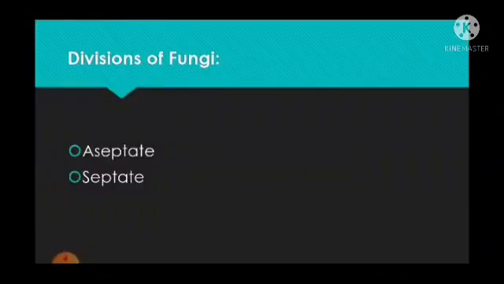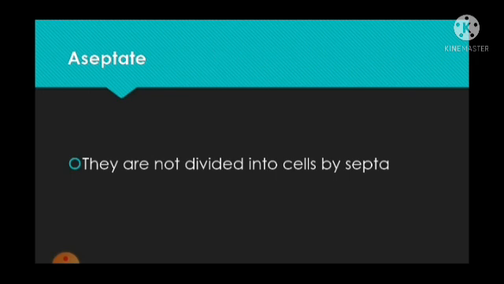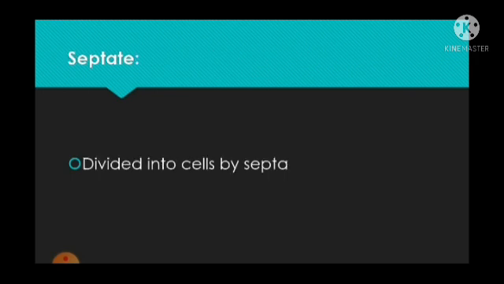So the kingdom fungi is further divided into two divisions. The first division is aseptate and the second division is septate. Please repeat once again: aseptate and septate. Aseptate. These organisms are not divided into cells by septa. Septa means a wall. So these organisms are not divided into cells. There is no individual cells. Only a single cell performs every action.